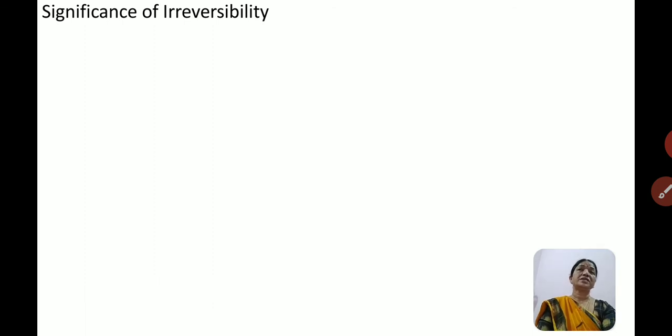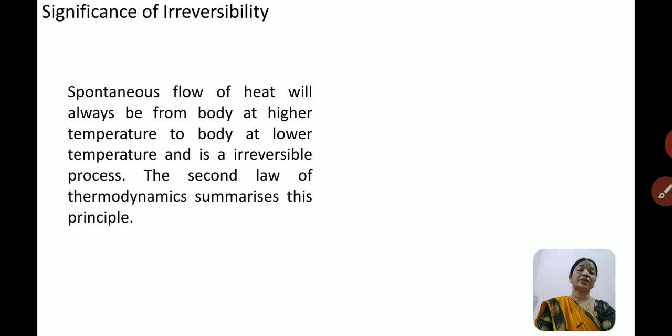Now, what is the significance of irreversibility? From the irreversibility principle we can define the second law of thermodynamics. The spontaneous flow of heat will always be from the body of higher temperature to the body at lower temperature, and the reverse is not possible.